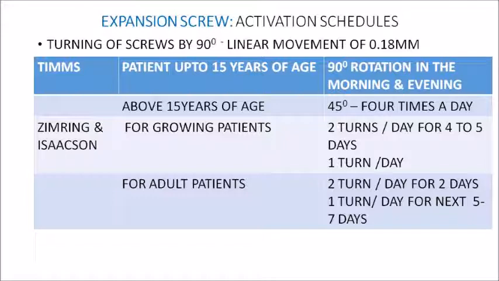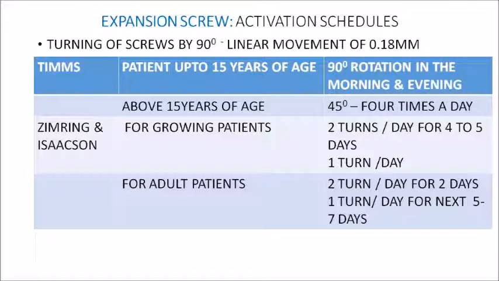So initially you will go for 2 turns per day for 4 to 5 days, and after that you will go for 1 turn per day. Now for adult patients, for 2 days you will go for 2 turns per day and 1 turn per day for the next 5 to 7 days. So for adult patients you will go for 2 turns per day for 2 days. Then you will go for 1 turn per day for the next 5 days. So that is Simmering and Isaacson's activation schedule.